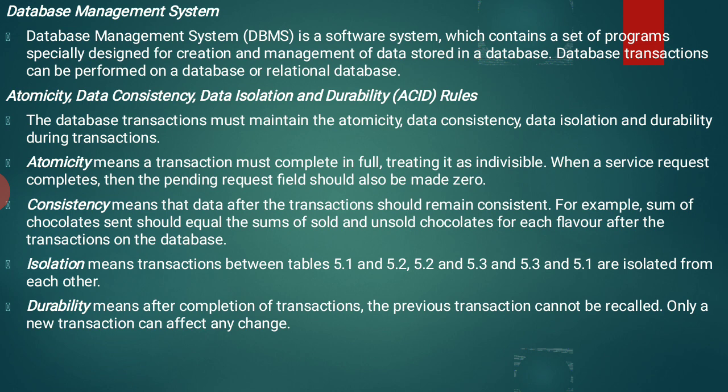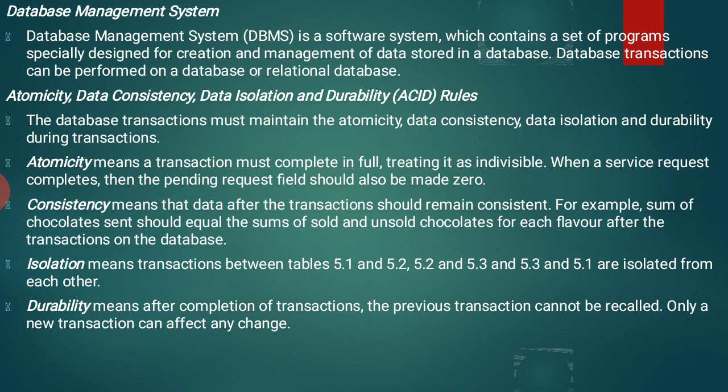Next one is consistency. Consistency means that data after the transaction should remain consistent. After the transaction of data, it should remain constant. For example, the sum of chocolates sent should equal the sum of sold and unsold chocolates for each flavor after the transaction on the database.